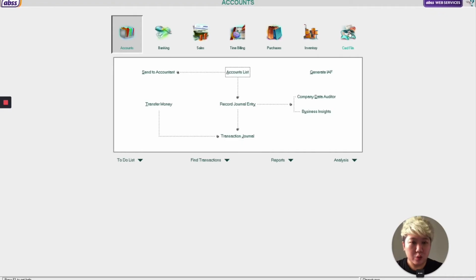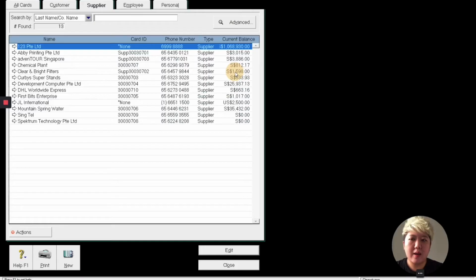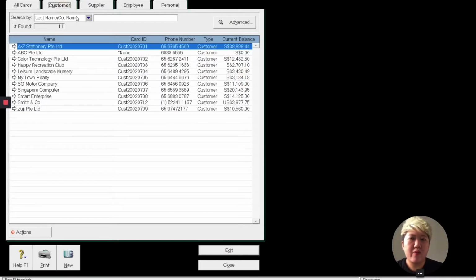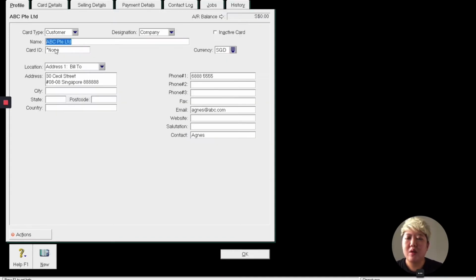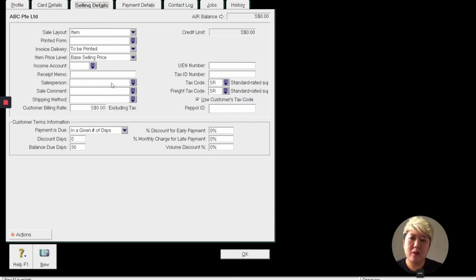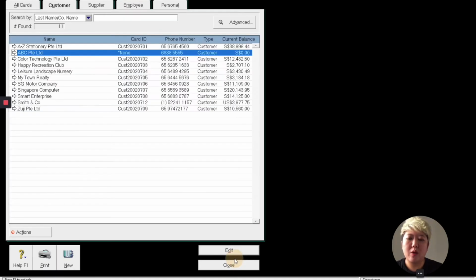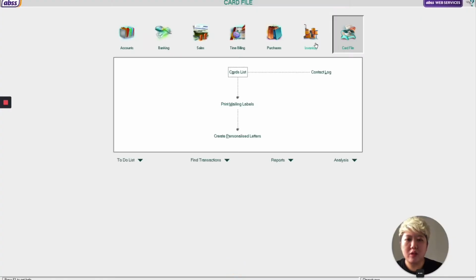So let's go to the card file and the card list to create a customer. Very simple. Just create a new one, let's say for this ABC Private Limited. You just need to key in the company name, the address, the phone, email address and the contact person. And after that, that's all. Certain settings from here you have to create as well. Same thing for supplier, so I won't show you how to create a supplier because it's the same thing.